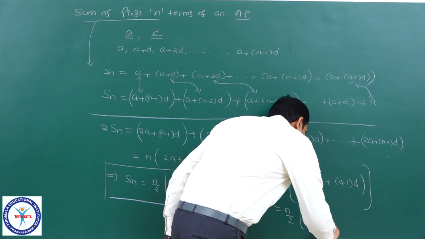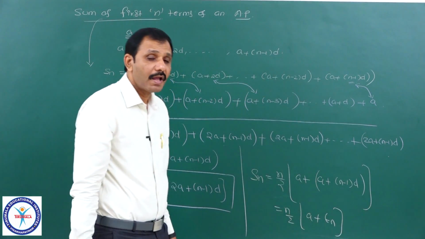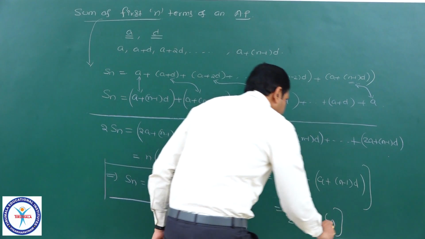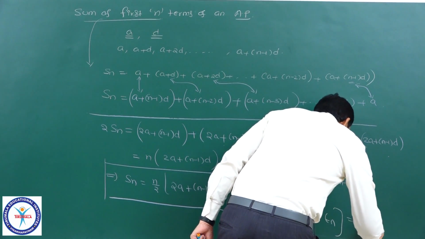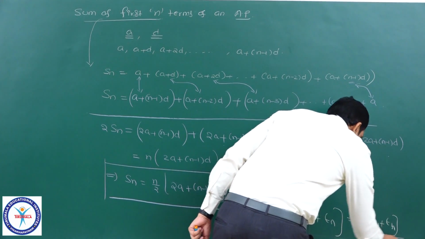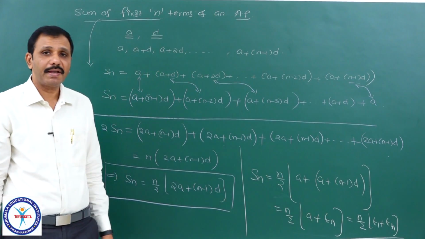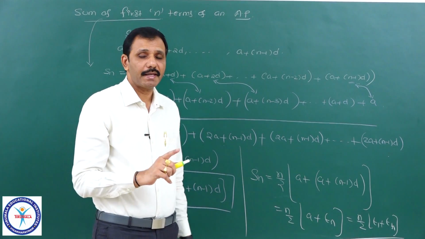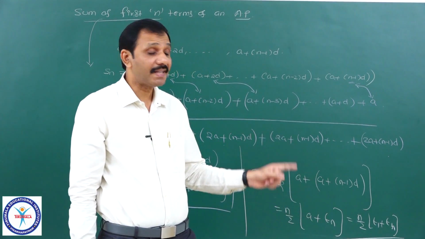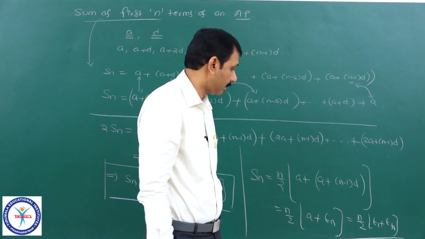It is the nth term, which we know is Tn. Of course, if I denote a as the first term T1, then this can also be written as n by 2 into (T1 plus Tn). Therefore, the sum of n terms of an AP is equal to n by 2 times of first term plus last term.